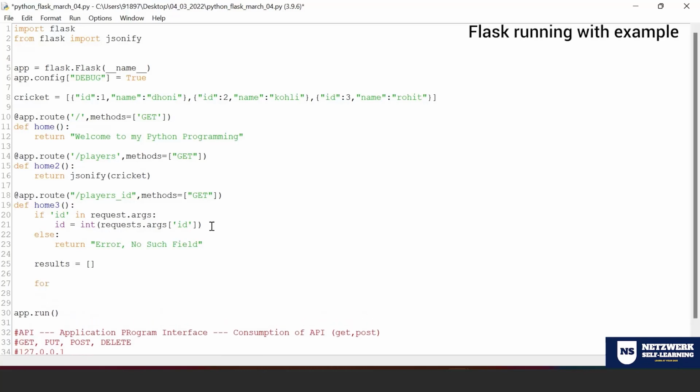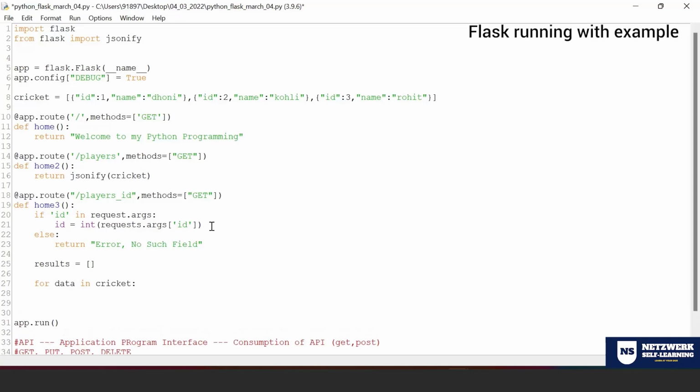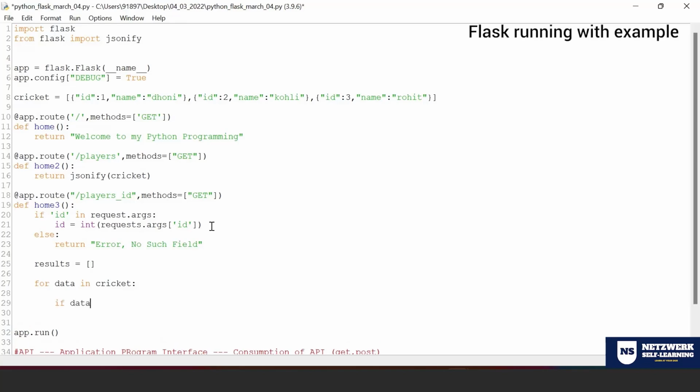Then I'm going to traverse the data with a for loop. For data in cricket. Cricket is the list which contains a group of dictionaries, so I'm going to loop over that. Now if the ID of the data, I'm just checking, the ID of this data is equal to the ID that I retrieved on line number 21.